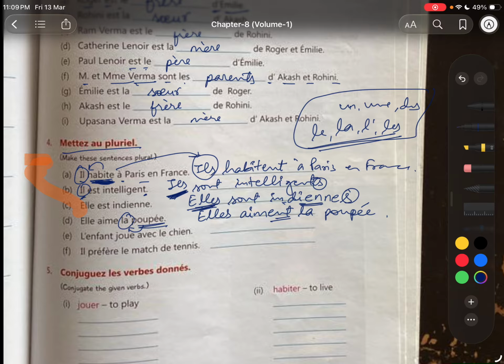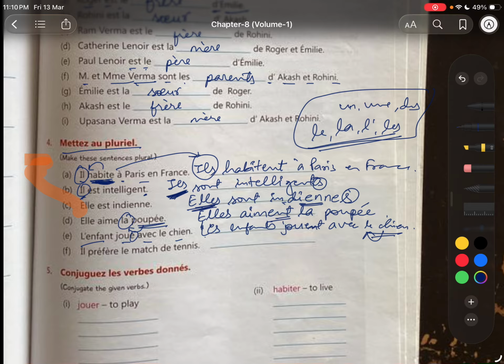Okay, elle aime la poupée, she loves the doll, they love the doll. L'enfant joue avec le chien, the children, toh kya ho jayega? Les enfants, plural. Les enfants jouent avec le chien. Why le? Because it's a noun, dog, that's why le is there. So the children are playing with the dog.